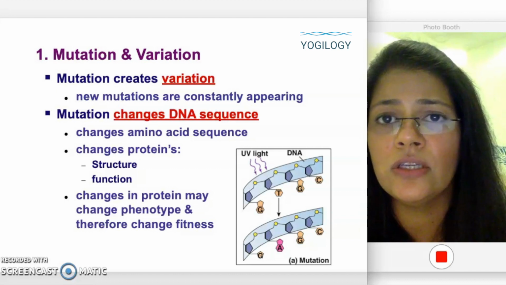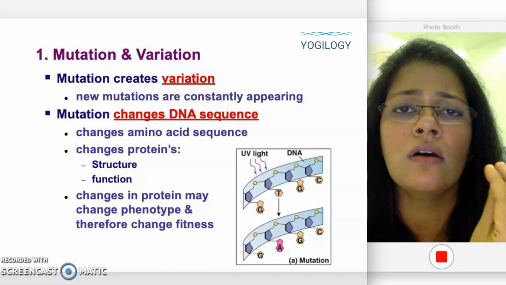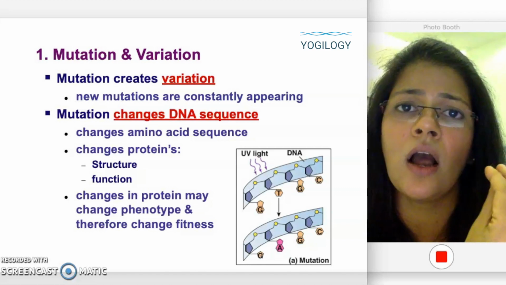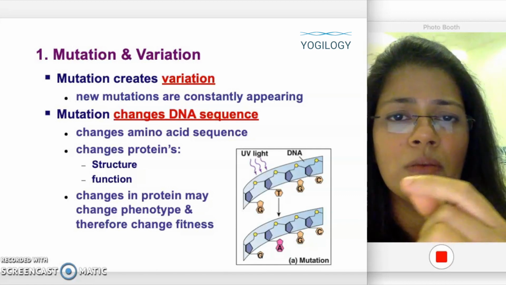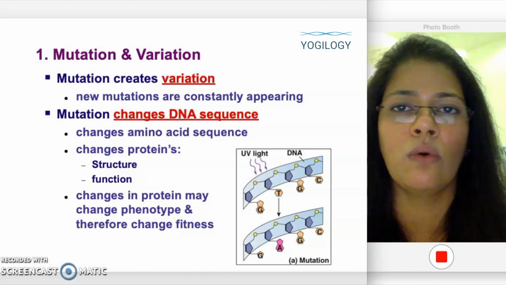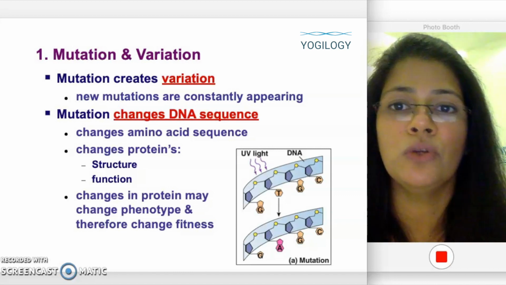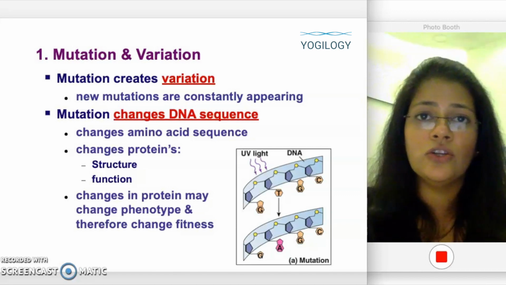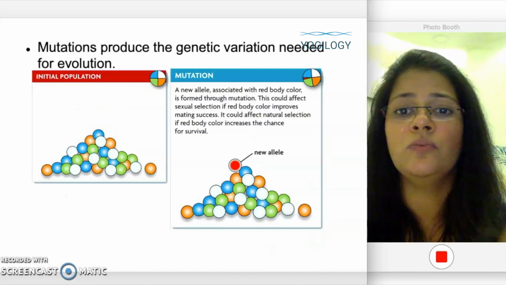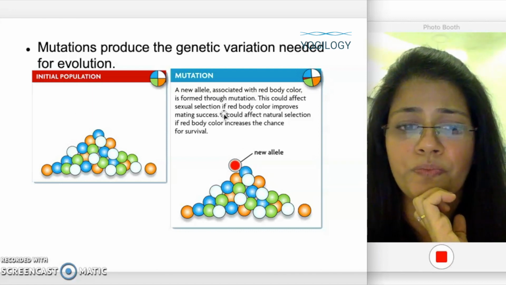So mutation and variation. Mutation will not cause a change in the population immediately, but after many neutral mutations, one mutation may cause the population to change. But it is a very long process, a very rare chance, and it will take a lot of time. Mutation creates variation and hence it can change the gene pool. Next we can see on this picture how a new allele is introduced due to mutation in a population.